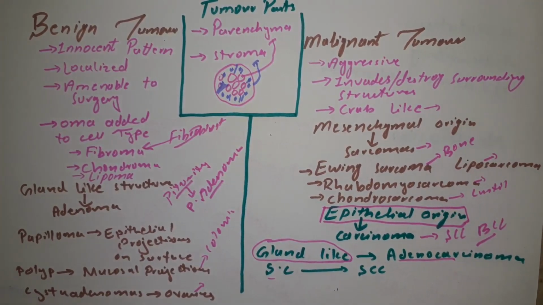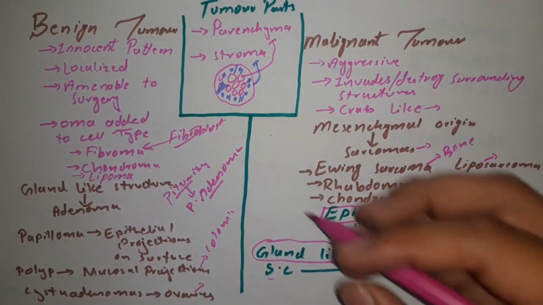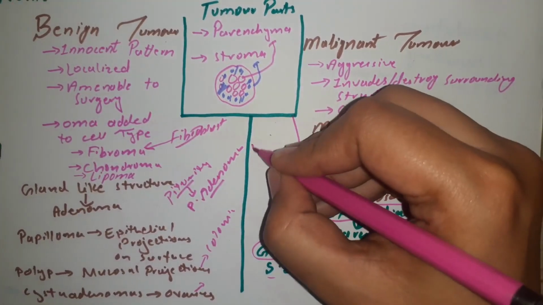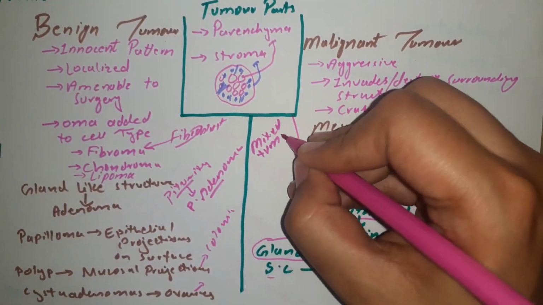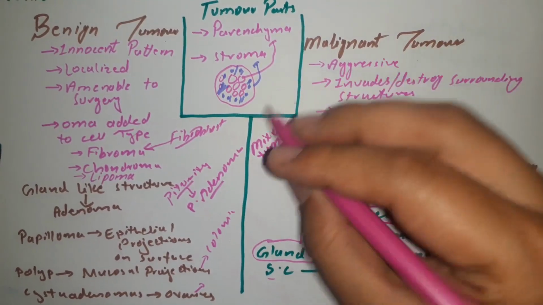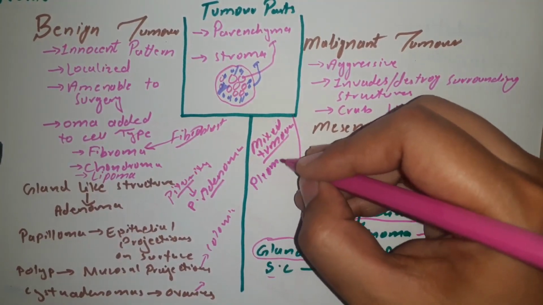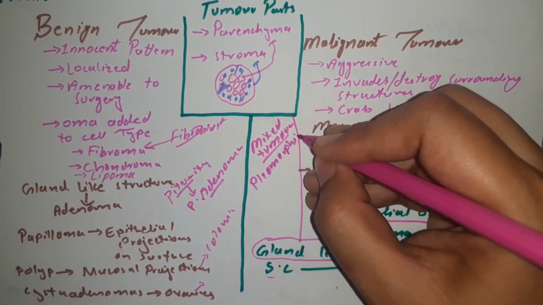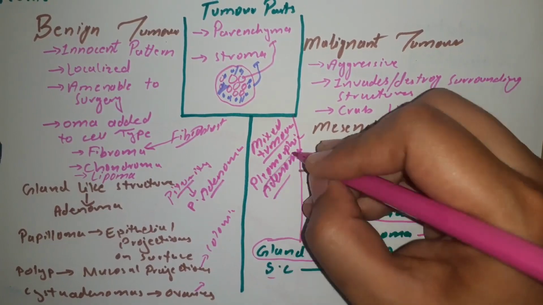However, we move towards some special types of tumors which are called mixed tumors. These tumors have multiple tissues in them. For example, pleomorphic adenoma of the salivary gland is an example here. This tumor has an epithelial component as well as fibromyxoid stroma.